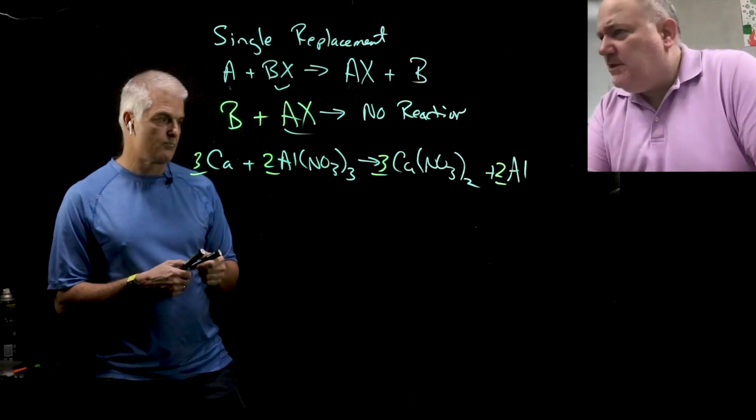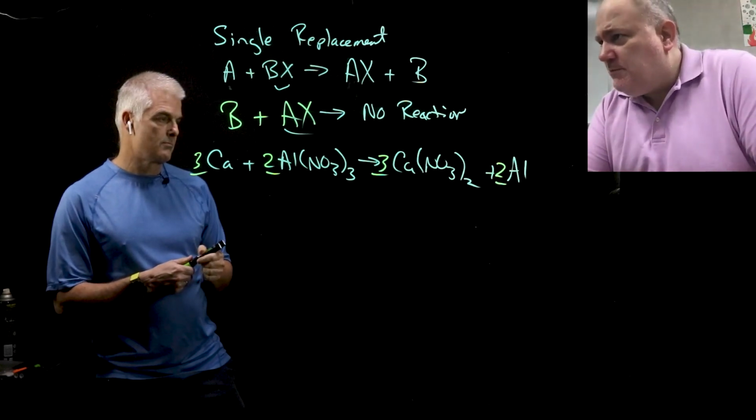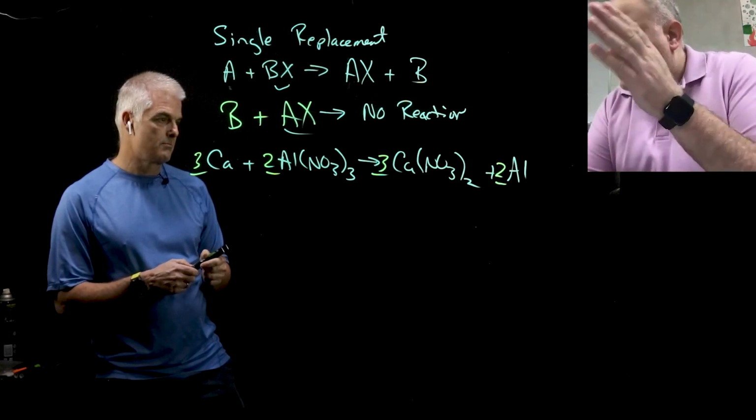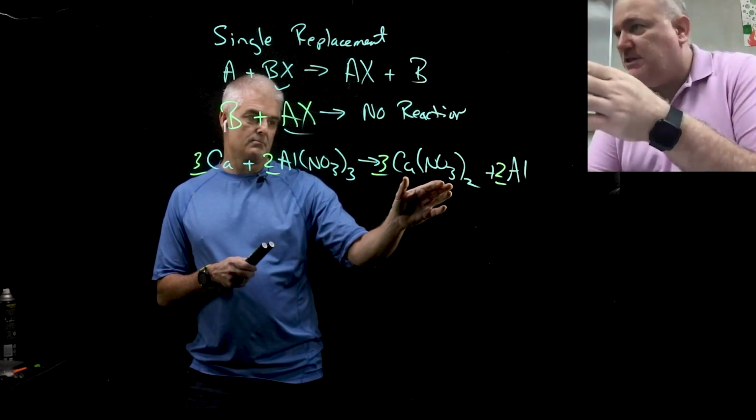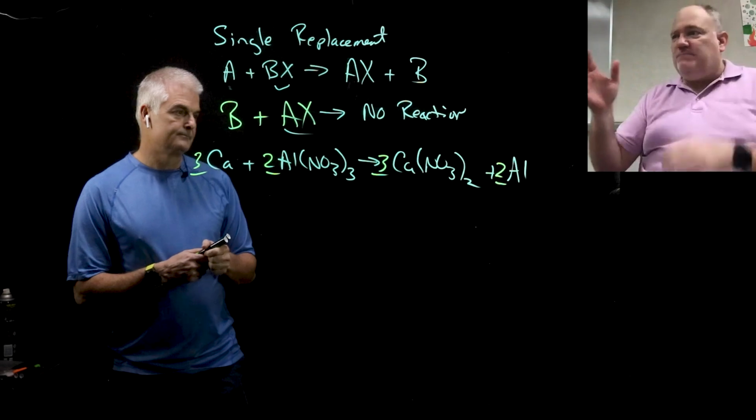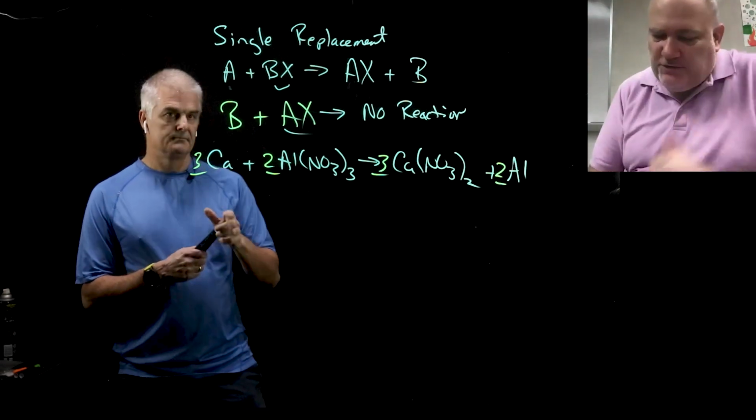Before that, let me just jump in here real quick. It is really important. What Mr. Bergman is doing is anytime you swap something out, you're writing a new compound, you must balance the charges. So he did it really quickly, but you're always balancing off the pluses and minuses like we've done before. Let's try another example here.